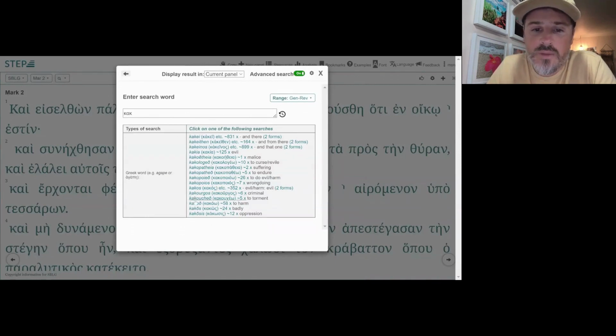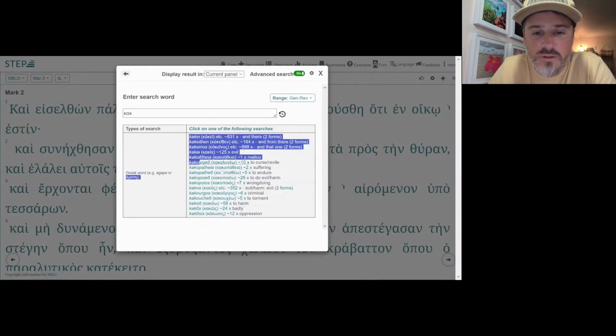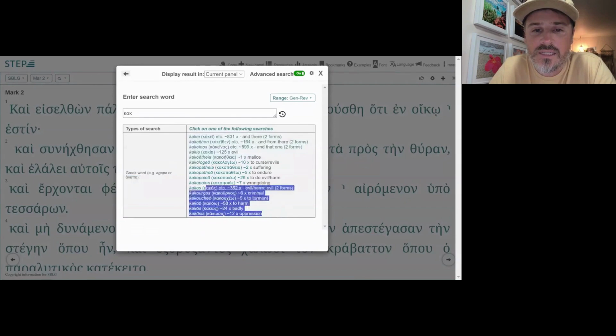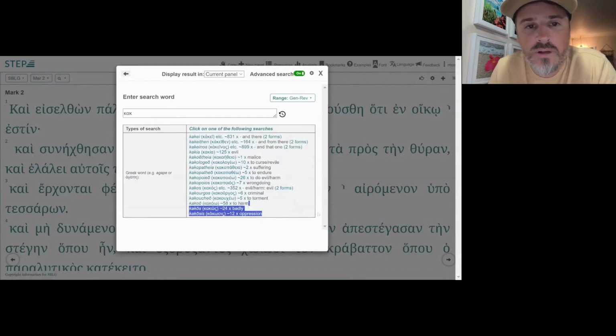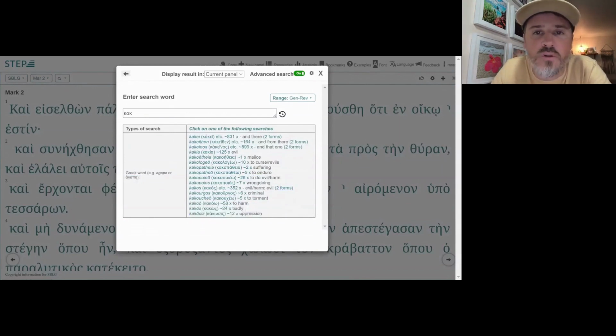Then we have kakocheo, to torment. Kakoo, to harm. Kakos, the adverbial form badly, and kakosis, oppression. So you'll see that all these words, except these first three, which aren't really words with the kappa alpha kappa root, you can ignore these. But the rest, what do we got? About 2, 4, 6, 8, 10, 12, a baker's dozen or so of these words that have the kappa alpha kappa kak root, and they all have to do with bad, horrible, harmful, evil things.